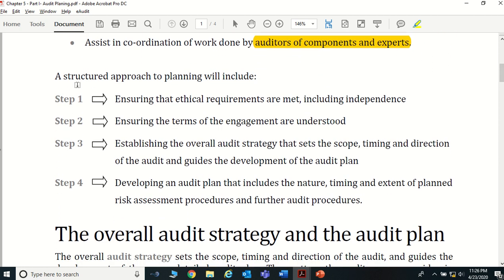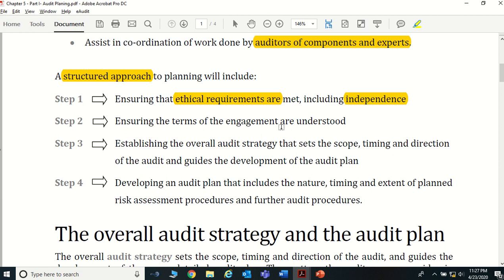So when you look at a structured approach, what we use for this audit planning, we call it a structured approach. You can put it into, say, 4 main steps, right? In the audit plan, you can put it basically into 4 steps. Step 1, ensure the ethical requirements are met, including independence. I think we discussed this in the class, right? What do you mean by the ethical requirement and what do you mean by independence?